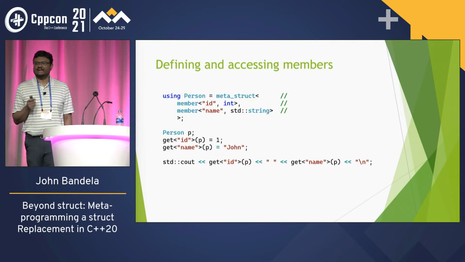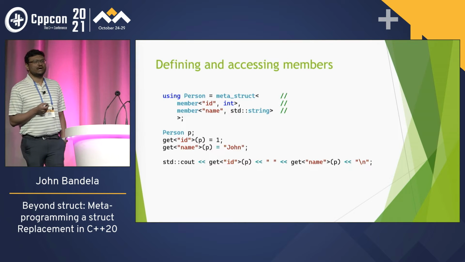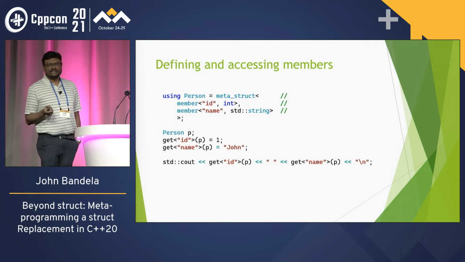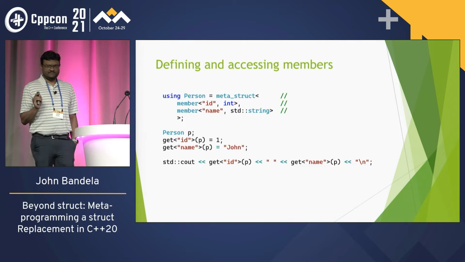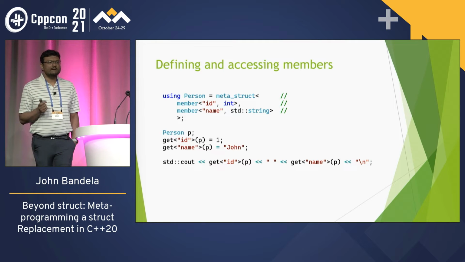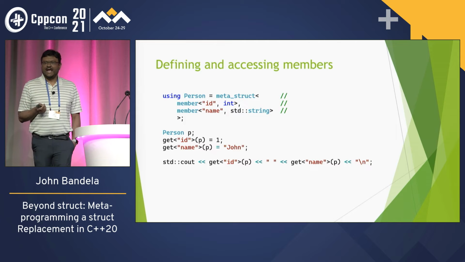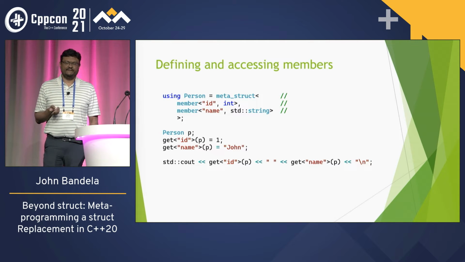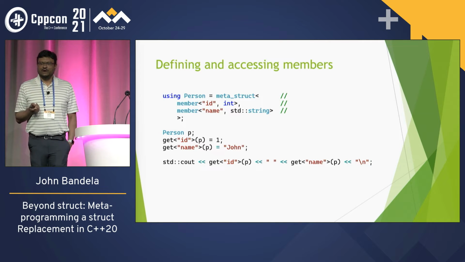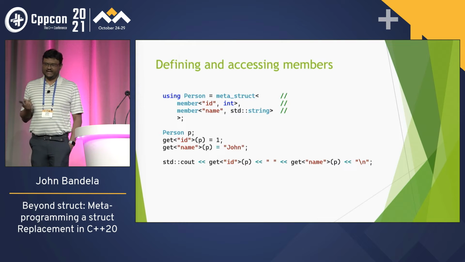So how do we define and access members? What we do is create this struct called metastruct, and we specify it using this template called members. I'm ignoring all namespaces and everything. So we have a person that we define as a metastruct, with a member, and we have an ID and a name. We can get via tuple, except instead of providing an index, we provide a string, and we can set it and we can access it.